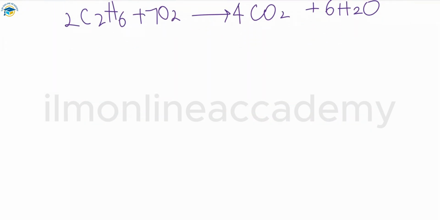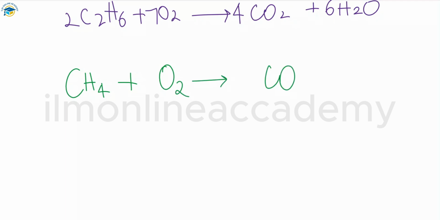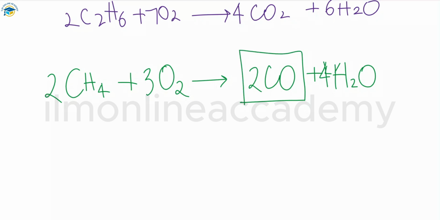So in the presence of a limited supply of oxygen, if methane reacts, carbon monoxide gas is released. This is the poisonous gas formed whenever we have a limited supply of oxygen. First you have to balance the oxygen, and then you can easily do this. As you can see here, this is the carbon monoxide. So this is the incomplete combustion.